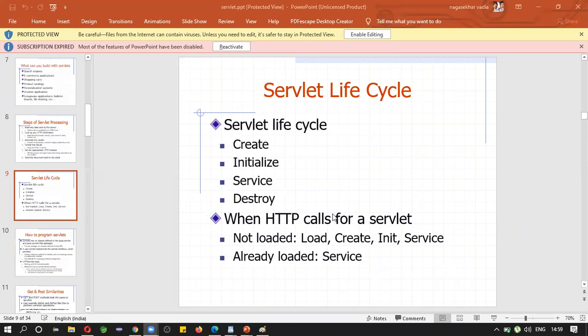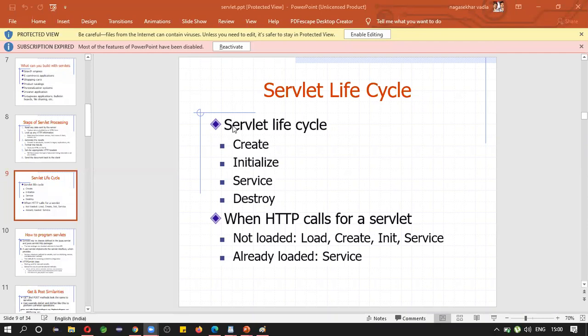Next, a servlet is nothing but a program. But where does it start, who will start the servlet? All the servlets will run inside a container, which is nothing but the servlet container. The servlet container will take care of servlets. Whenever you start the web application, the web server will instantiate the servlet. Simply put, a servlet is nothing but a small Java program, but it is different from what we have seen earlier.